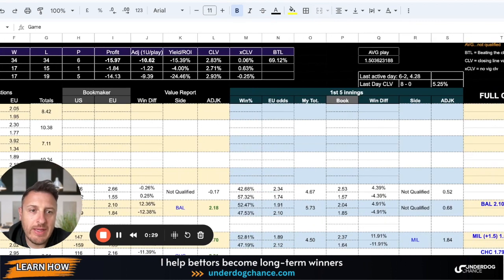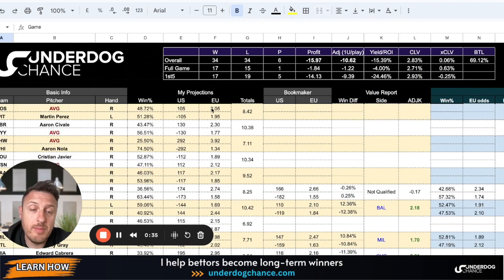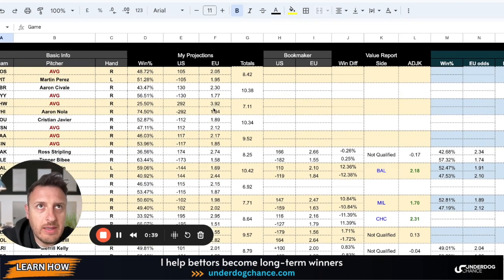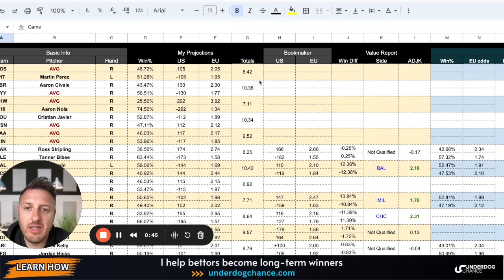But yesterday I went 6-2 with plus 4.28 units, beating the closing line in all 8 bets. So this is a very good sign, of course. I want to beat the closing line more than 70% of the time, with positive closing line value at the end. Of course, I'm tracking against Pinnacle closing lines. And let's move to today's games. It is Sunday. I will be quick, and I hope we will have another winning day, okay?